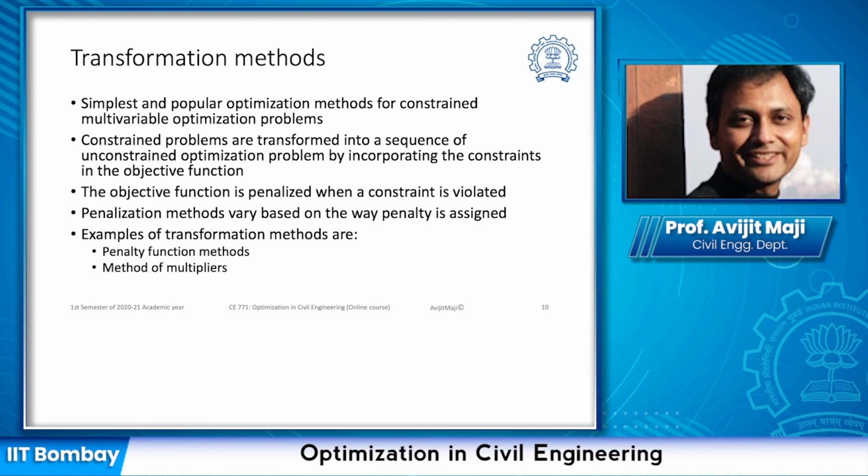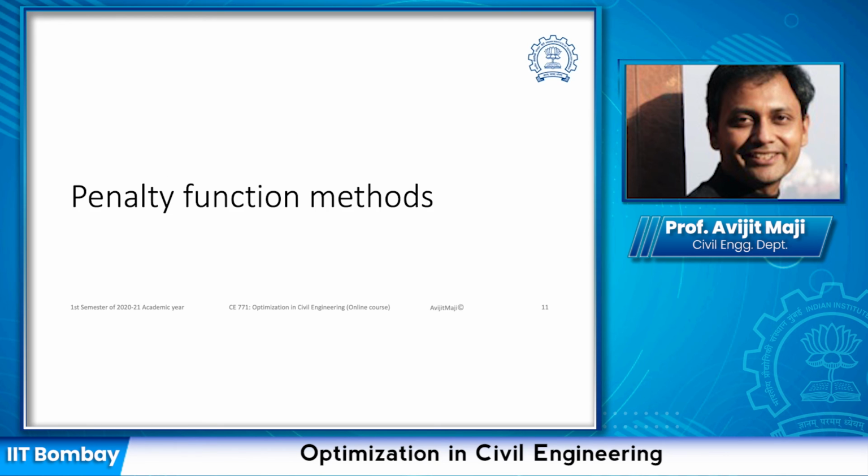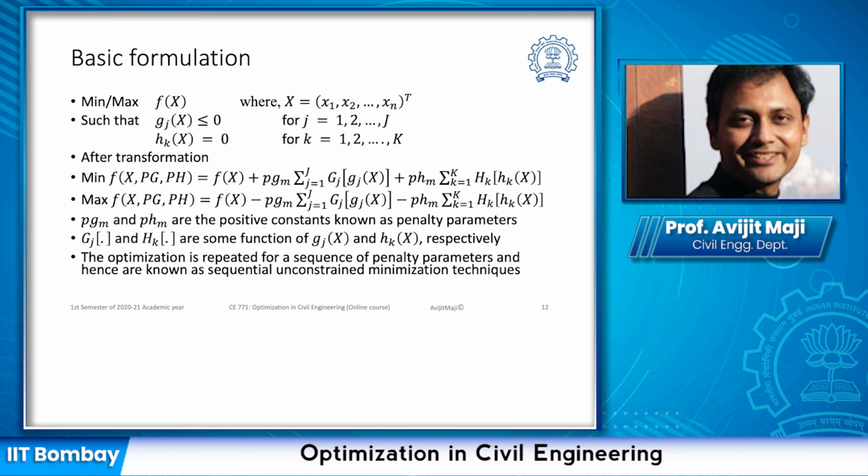Now this penalization method can vary based on the way the penalty function or the penalty value is assigned. A few examples of the transformation methods are penalty function methods and method of multipliers. In our lecture today, we are only going to discuss the penalty function methods. So let us see the penalty function methods. If you recall the basic optimization formulation for the constrained optimization problem, we can write it in this way. It is very familiar to us by now.